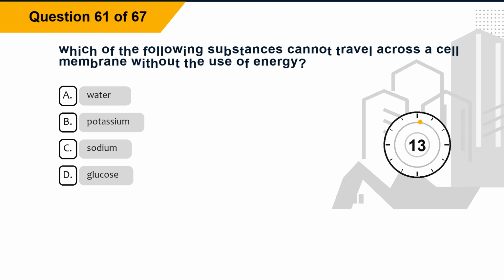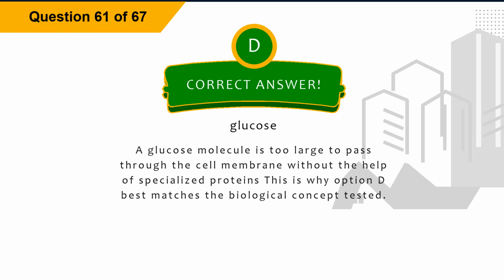Question 61. Which of the following substances cannot travel across a cell membrane without the use of energy? Option A, water. Option B, potassium. Option C, sodium. Option D, glucose. The correct answer is option D, glucose. Explanation. A glucose molecule is too large to pass through the cell membrane without the help of specialized proteins. This is why option D best matches the biological concept tested.